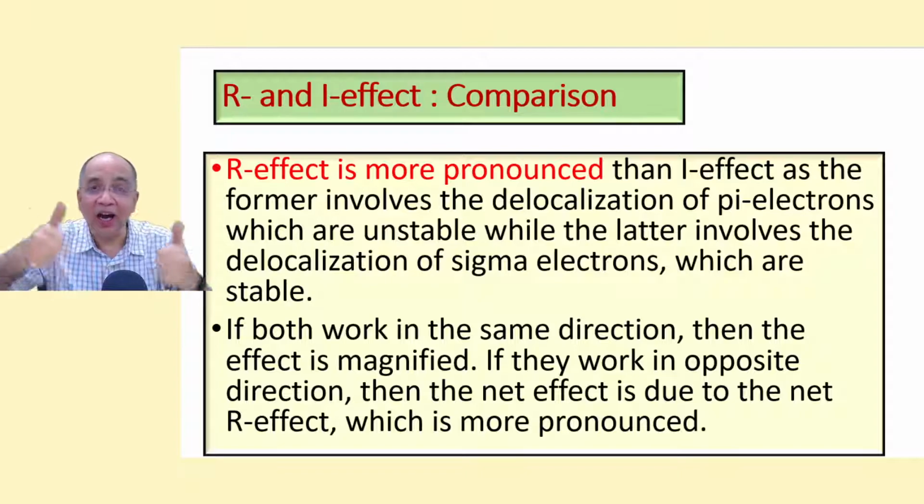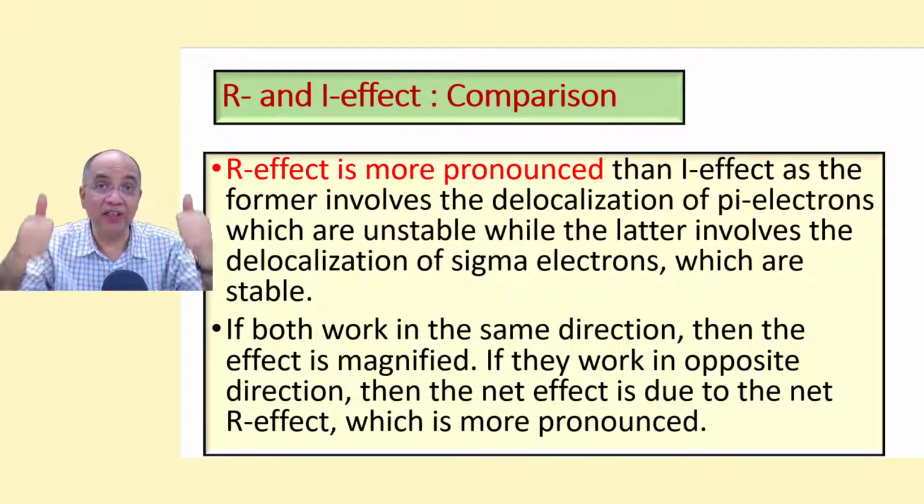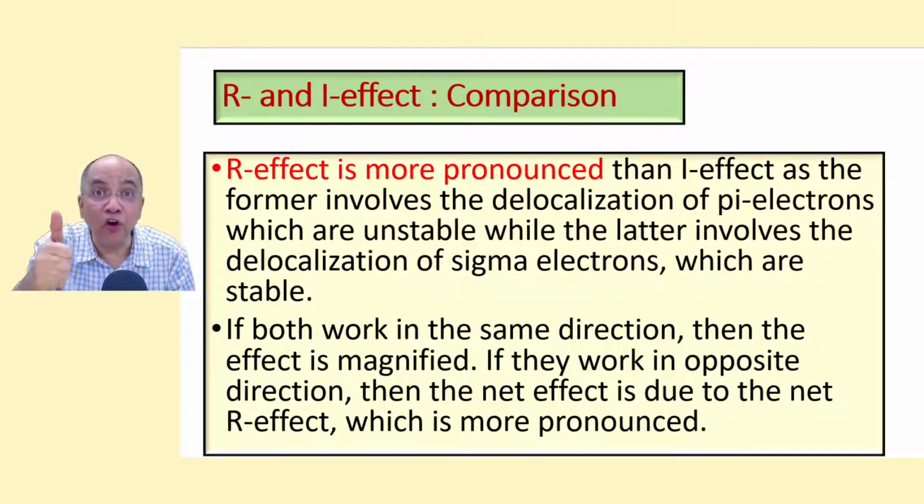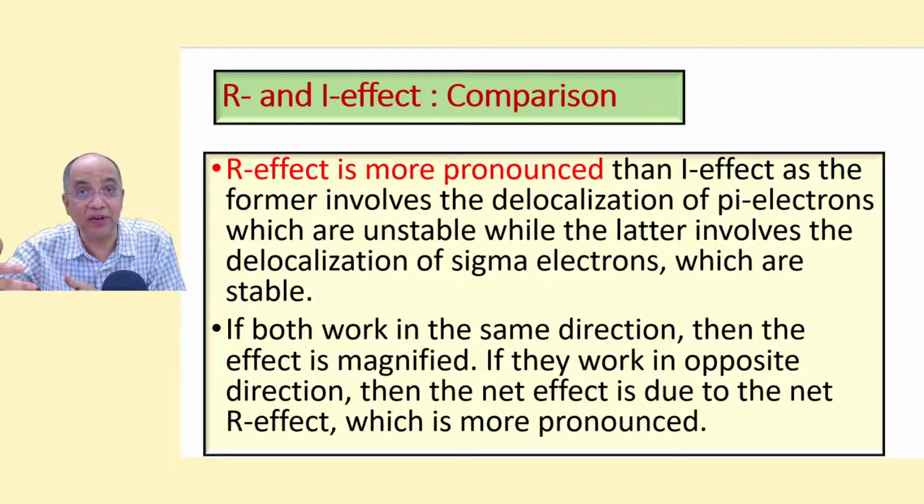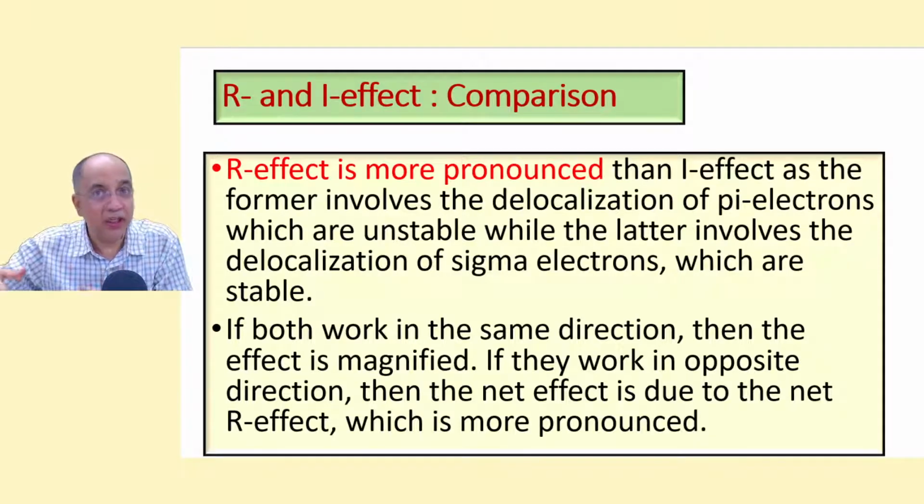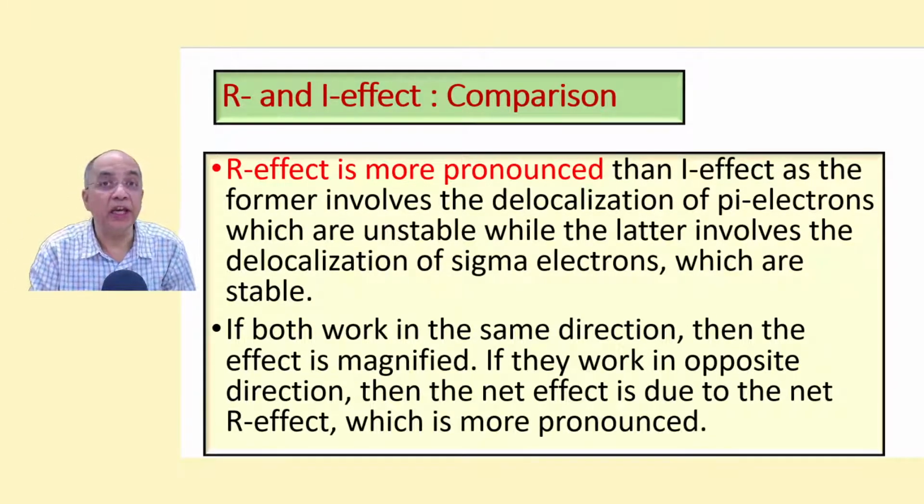If R and I work in opposite directions, it is the R effect which is dominant for small size atoms like OH, OR, NH2, NR2. But if it is a large size atom like chlorine, bromine, or even fluorine, a small size but with a very high minus I effect, in such cases, even if there are plus M groups, the minus I effect is dominant.